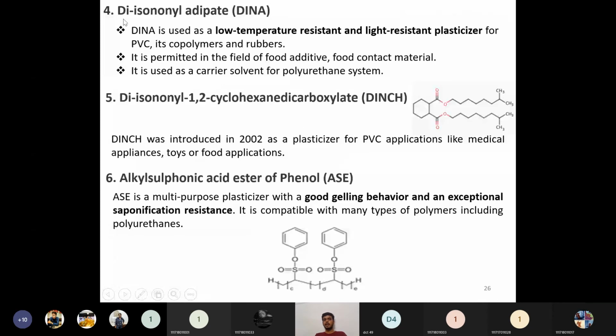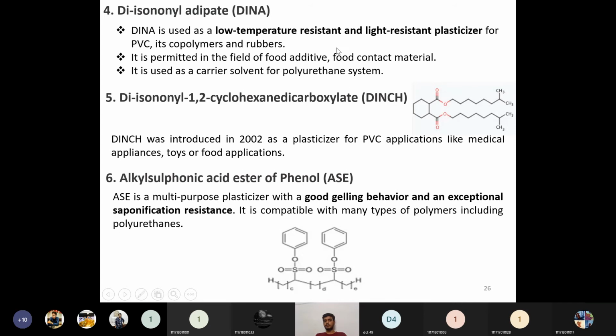Then the next one is diisononyl adipate. So this is also an adipate. It is called DINA. DINA is used as a low temperature resistant and light resistant plasticizer for various PVCs, polyvinyl chlorides, its copolymers, and also in rubbers. To have low temperature resistance and light resistance, we can use this type of plasticizer in various polymers like PVC and its various copolymers, and also in many rubber compounds.